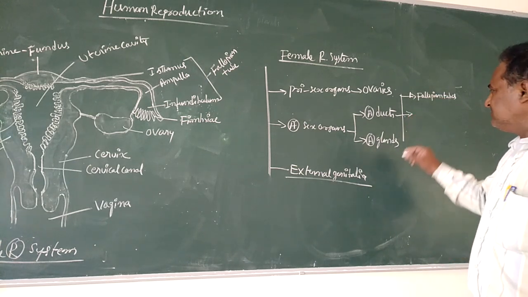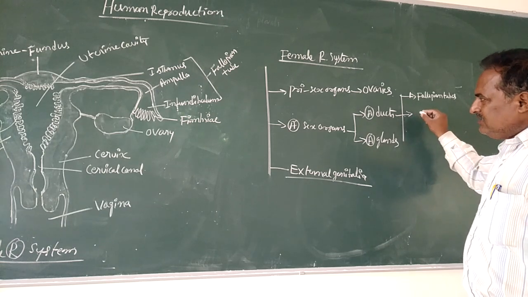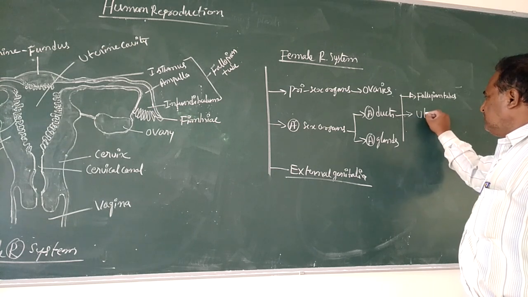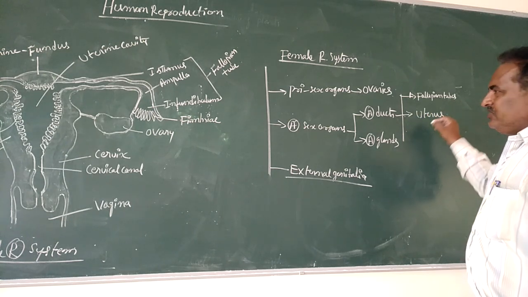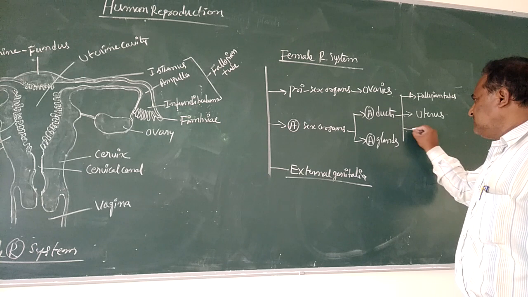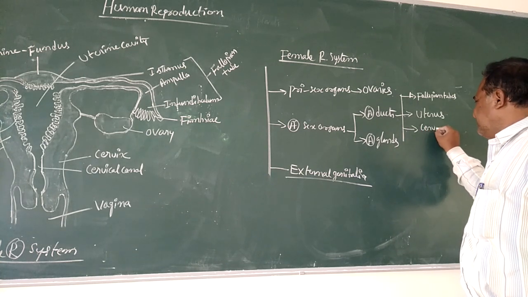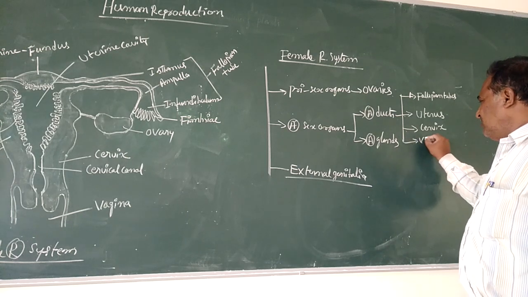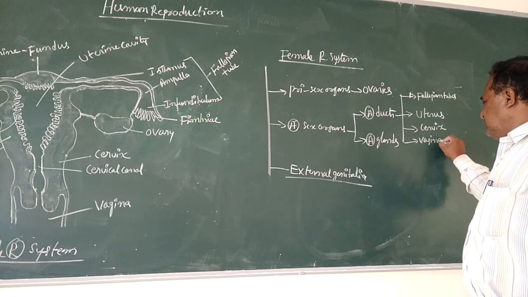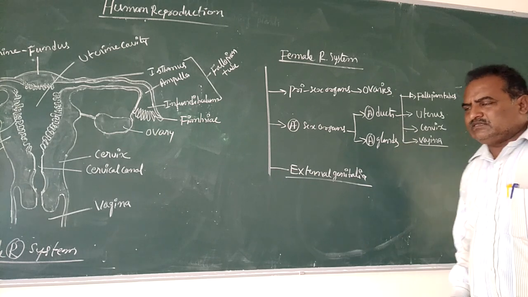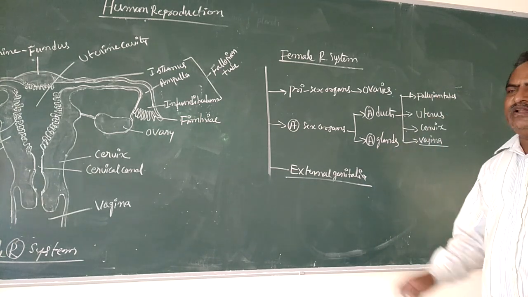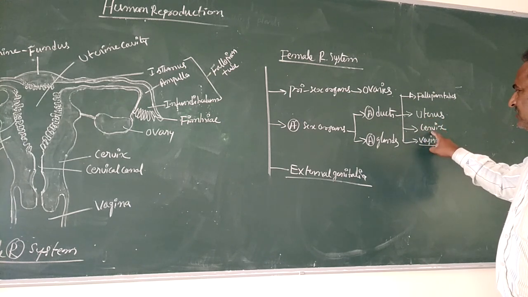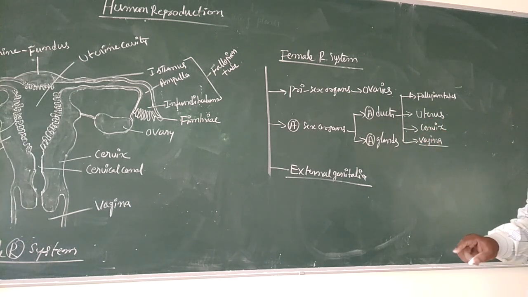Second accessory sex organ is the uterus or uterine cavity, then cervix and vagina. These are the accessory ducts. In the case of the female reproductive tract: fallopian tubes, uterus, cervix and vagina.